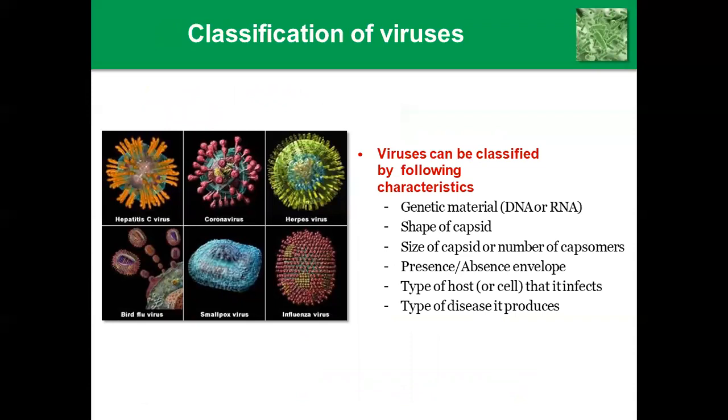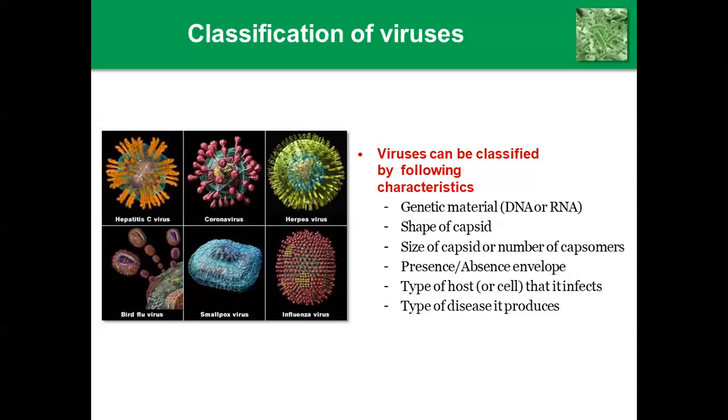According to their characteristics, we are classifying the viruses first by genetic material, that is DNA or RNA. Second, by shape of the capsid, how the protein coat is arranged. Third, by size of the capsid or number of capsomeres. Fourth, by presence or absence of an extra envelope. Fifth, by type of host or cell that it infects. And the last one is the type of disease it produces.